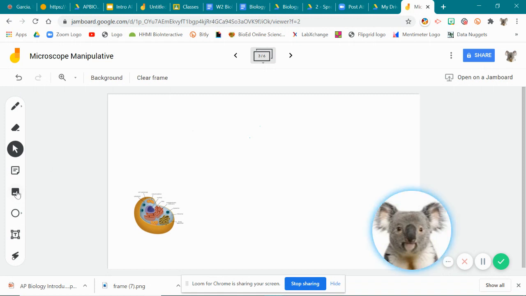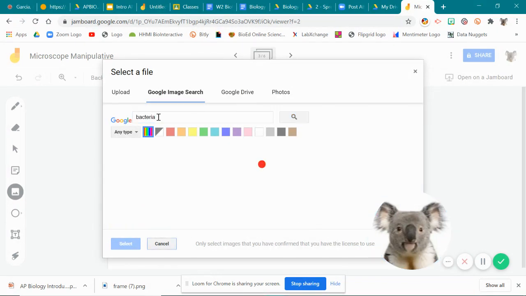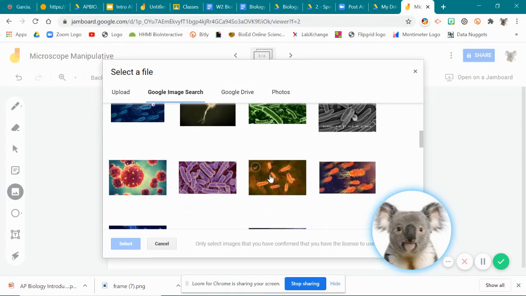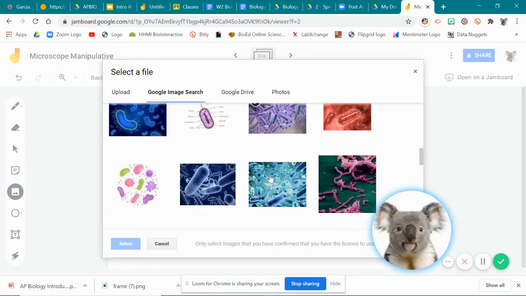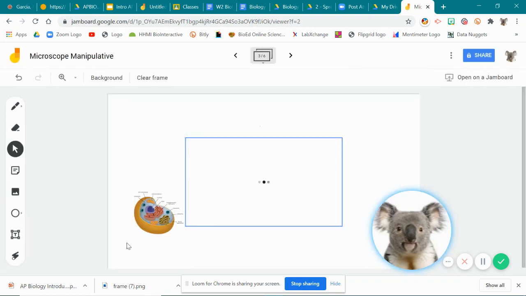And let me go ahead and look for another image. Be more specific, put bacteria. All right, and then, like I said, you can look through here, or if I know we have some really good ones already that we used last year, we can easily upload to our computer and use it. That's fine.